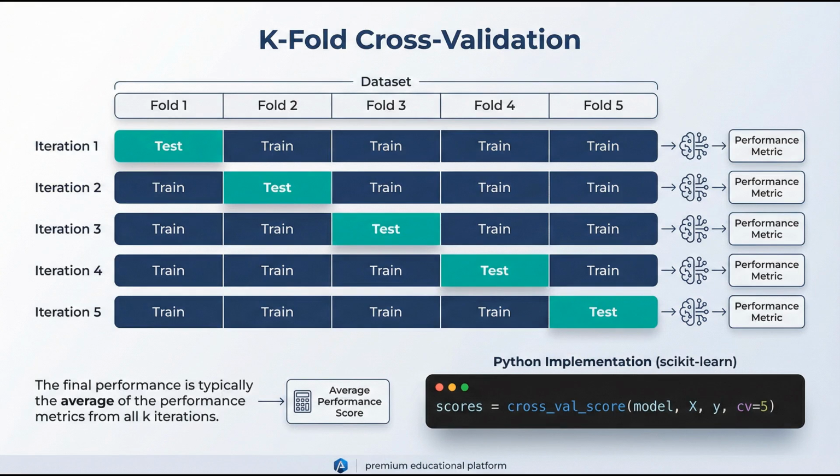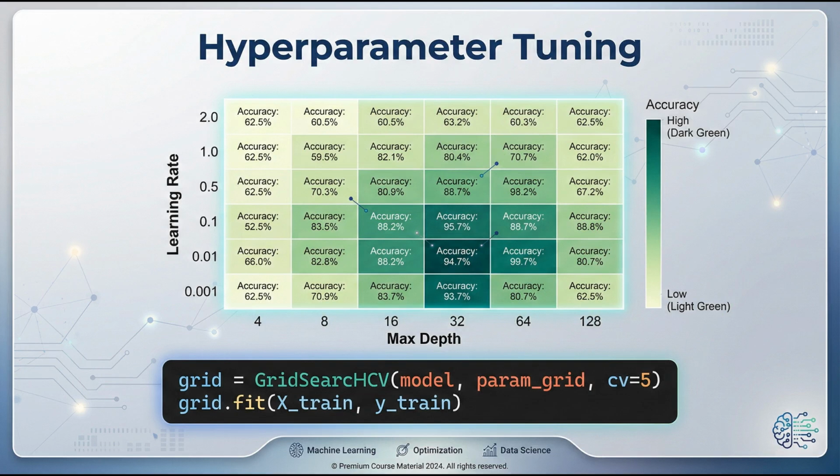Cross-validation provides more reliable performance estimates. K-fold CV divides data into K parts, training K times with each part as the test set once. This ensures every data point is tested and reduces variance in performance estimates.